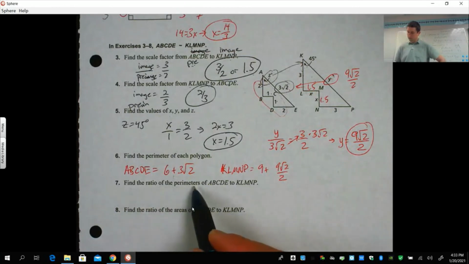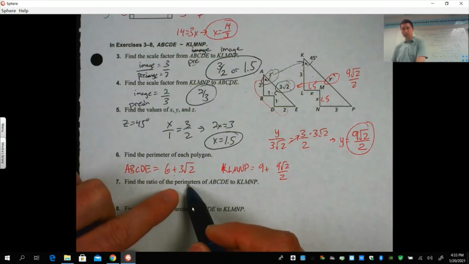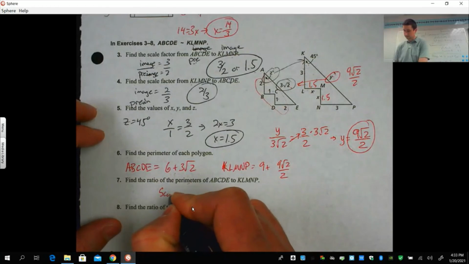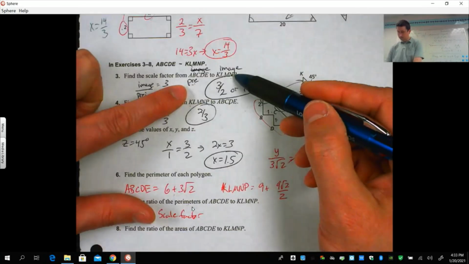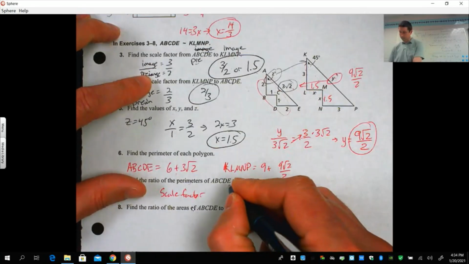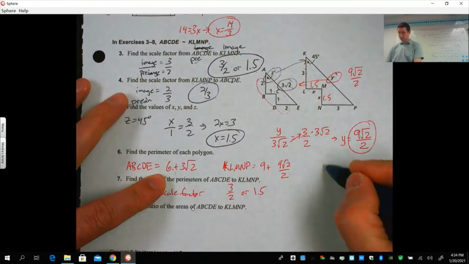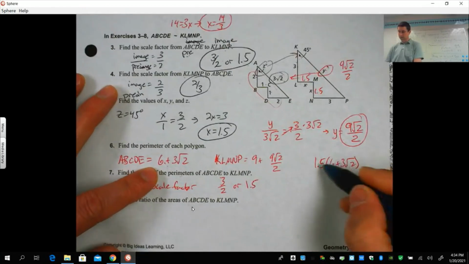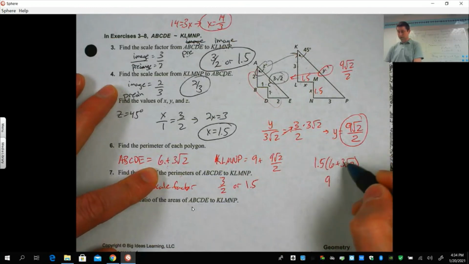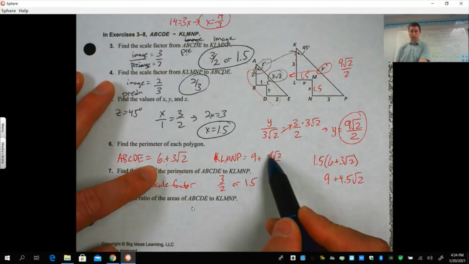Find the ratio of the perimeters of A, B, C, D, E to K, L, M, N, and P. Now the ratio of the perimeter should still be the same as the scale factor. So let's go back and look. A, B, C, D, E to K, L, M, N, and P. Scale factor would be 3/2 or 1.5. So if you take 1.5 times 6 plus 3 root 2, distribute that in, 1.5 times 6 is 9. 1.5 times 3 is 4.5, so that would be 4.5 root 2, which is the same thing we have here. 9 plus 9 over 2 is 4.5 root 2.